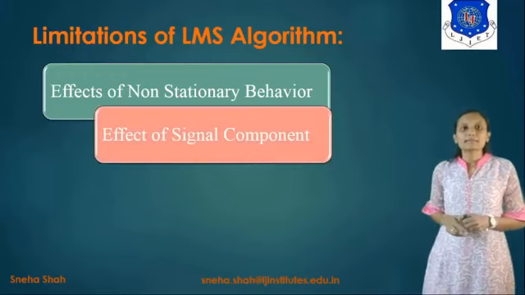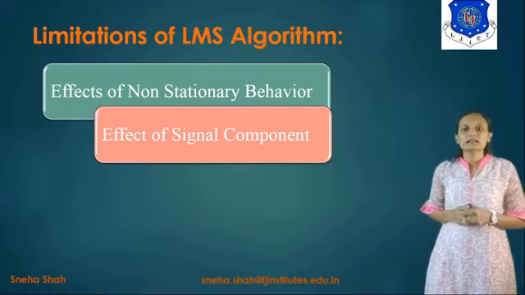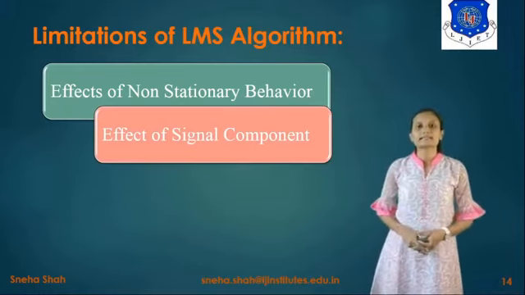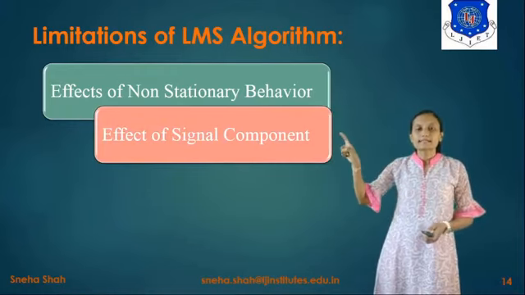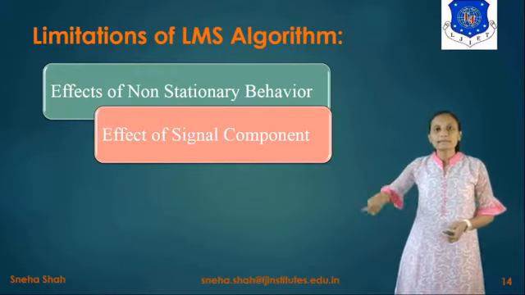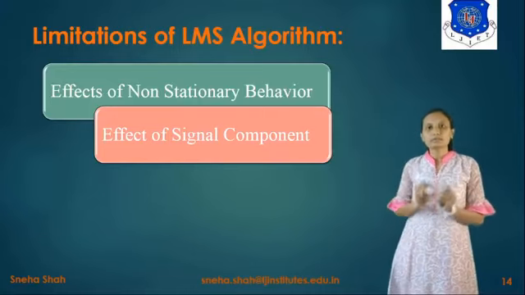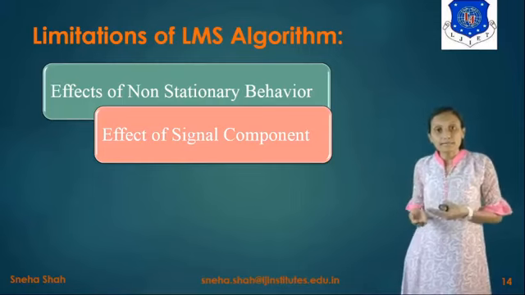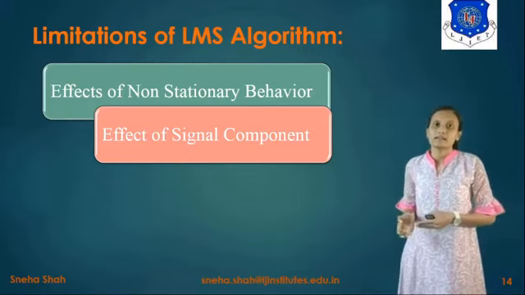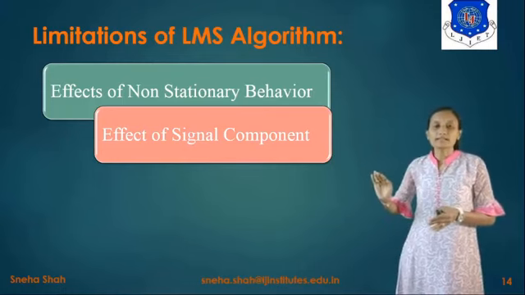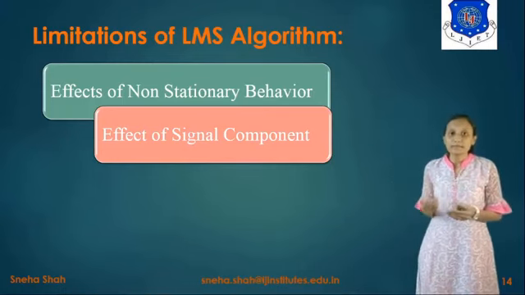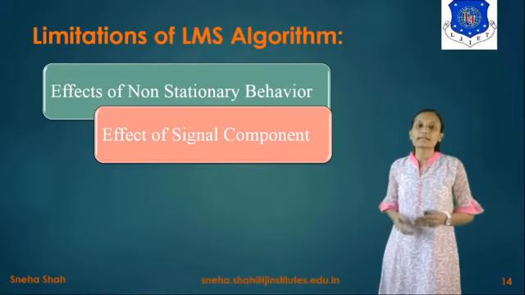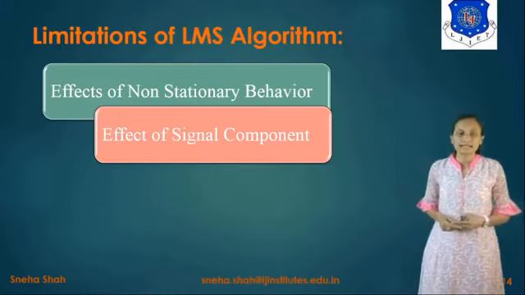Now the next limitation is the effect of signal component. What is the effect of signal component? Suppose we consider that signal plus noise is occurring at the output, right? It will be given along with the noise signal to remove the noise. But in the noise signal, there may be some portion of the input signal. So in the removal of the noise, the signal component may also be removed. So the original signal will be removed, so it is considered as one kind of limitation, right?